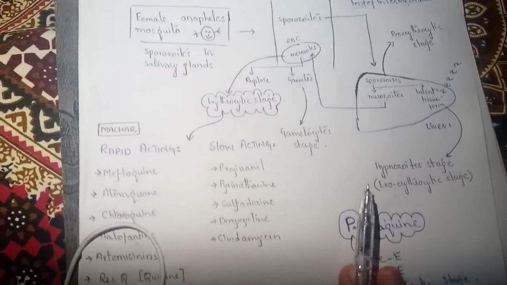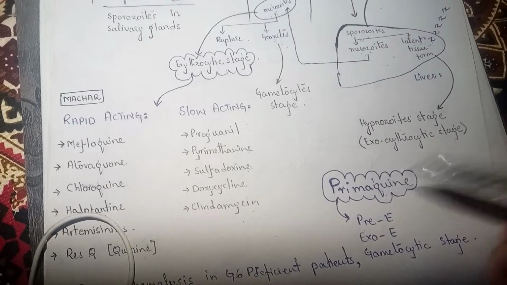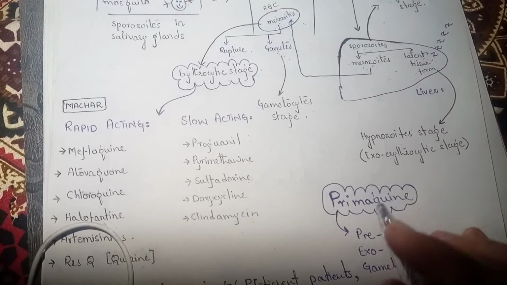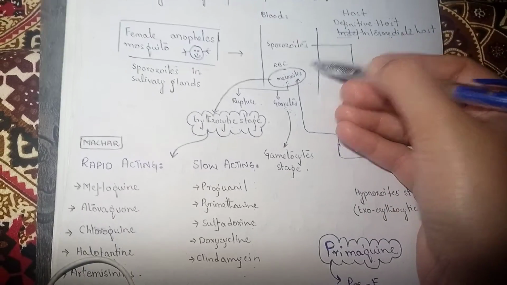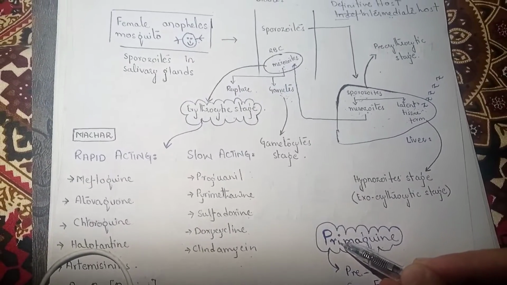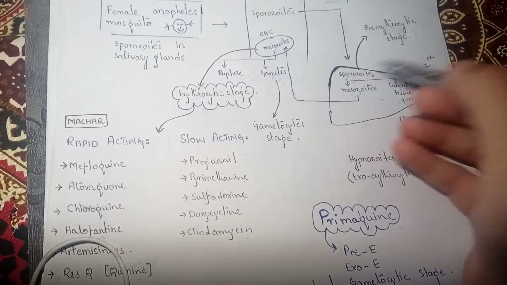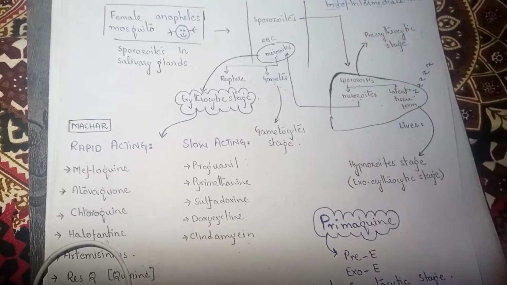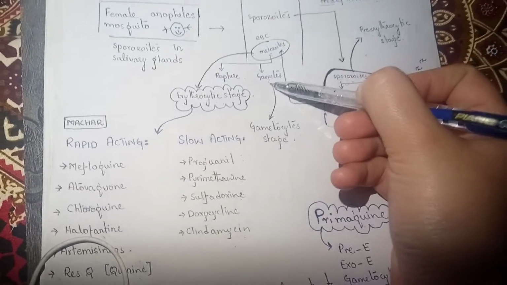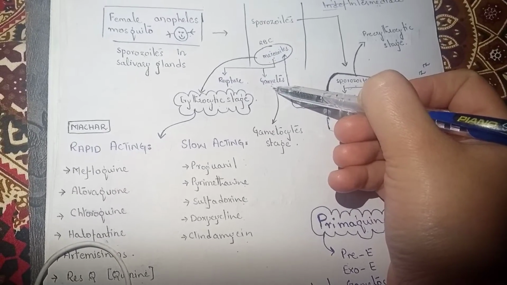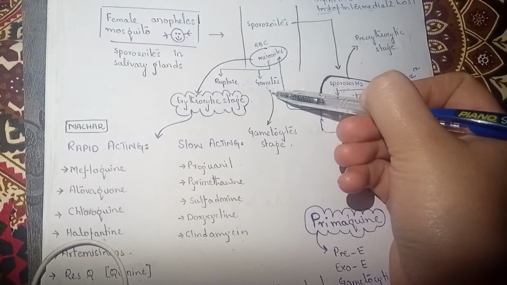Okay, if we discuss different kinds of drugs, the first one is primaquine. Primaquine is a tissue schizonticide. You can say the liver is a tissue, this one is blood, right? So primaquine is the only drug that will inhibit this stage, the hypnozoite stage, and the gametocyte stage. Now, we know that gametes are basically involved in the transmission of malaria. So, if we inhibit this stage, we can prevent the transmission of malaria.